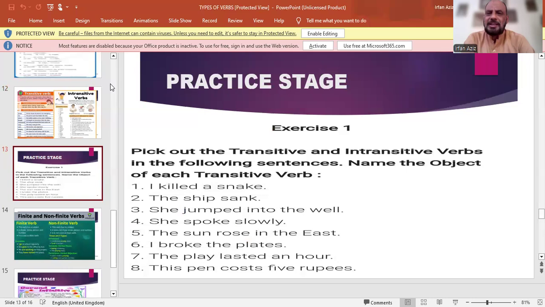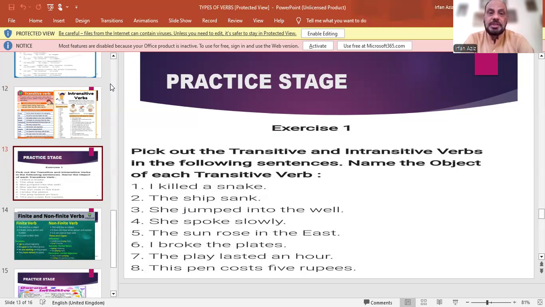Now pick out the transitive and intransitive verbs in the following sentences. I killed a snake. So killed is transitive. The ship sank. Sank is intransitive. She jumped into the well. Jumped is intransitive. She spoke slowly.